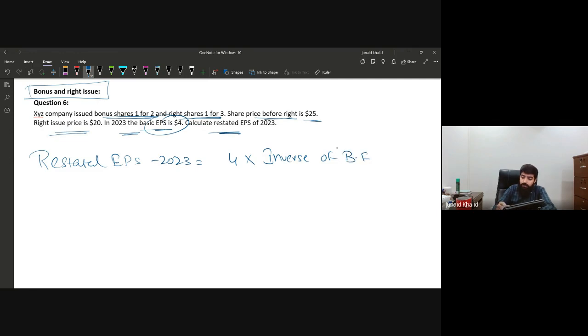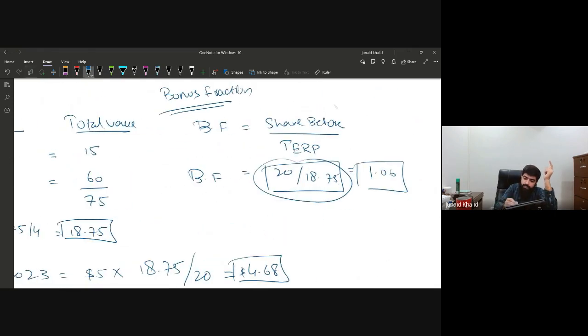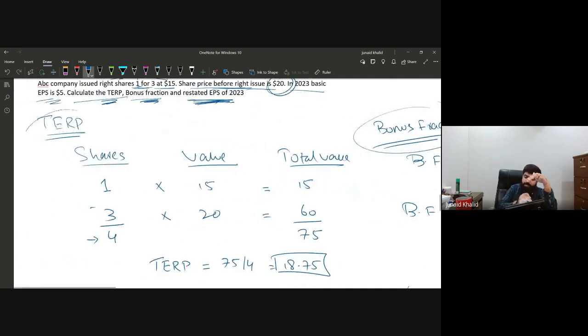For that, we need to calculate the bonus fraction first. How can we calculate the bonus fraction? For this bonus fraction, don't forget, we need the theoretical ex right price. Are we getting a point? Just look at here. How have we calculated the bonus fraction? It's the share price before the right issue divided by the TERP. So if you want the bonus fraction, definitely you have to calculate the theoretical ex right price.